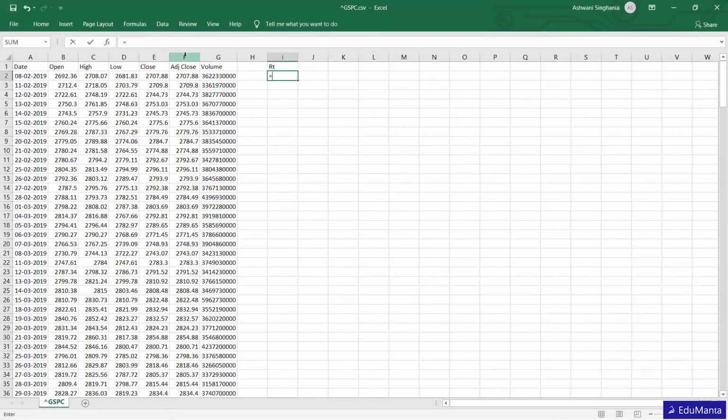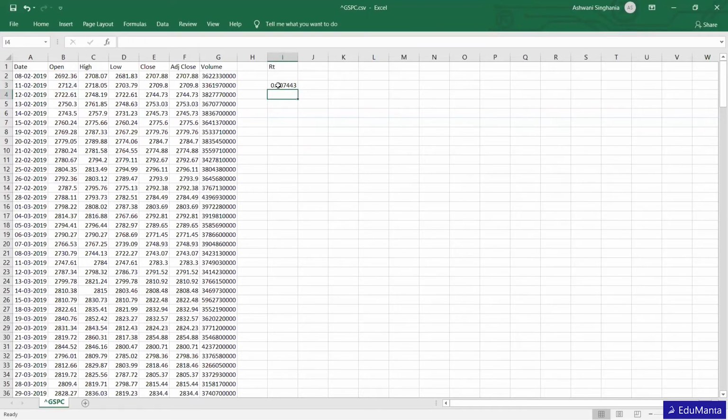So now look at the daily return. The date is starting from 8 February 2019, then 11, 12, and this is up to 8 February 2020. Let's calculate the daily return. The daily return will be today's price, that is the 11th, minus the 8th, divided by the last price.